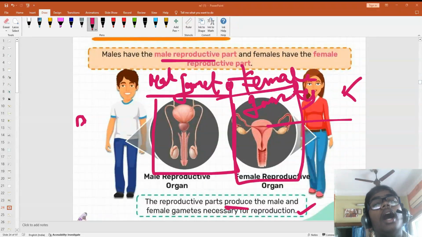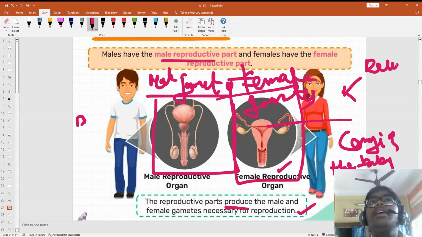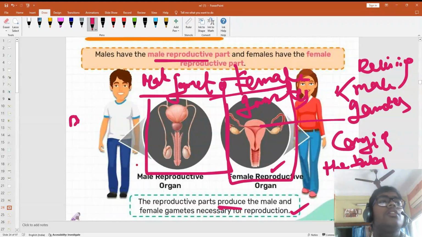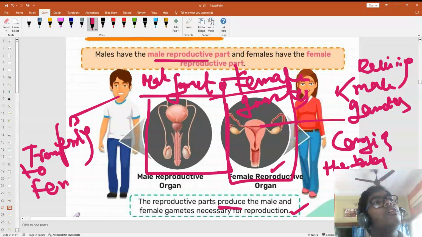Other than the female gamete, the female also has the responsibility of carrying the baby and receiving the male gamete. Males only produce the male gamete and transfer it to the female body.